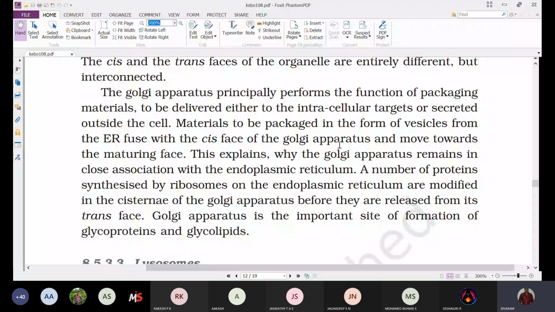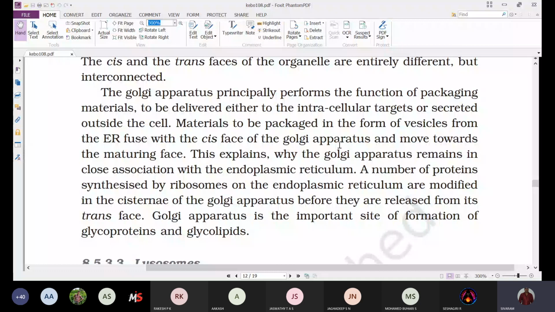Whatever substances are synthesized in the endoplasmic reticulum are enclosed inside vesicles, and in the form of vesicles they are transported to the cis phase, that is the forming phase, and fuse with the membrane of the Golgi complex and release the substances into the Golgi complex.